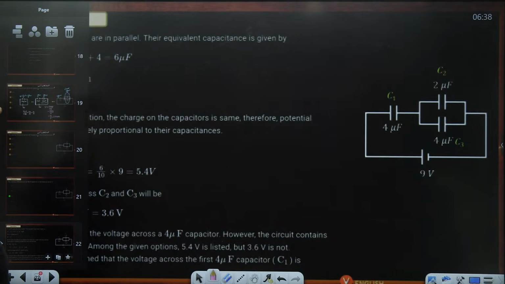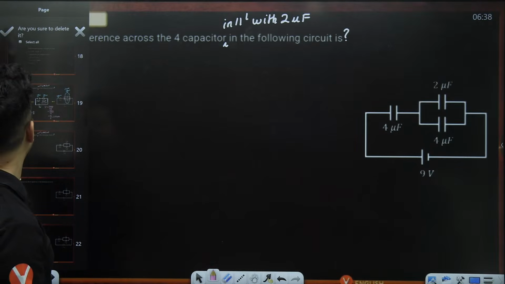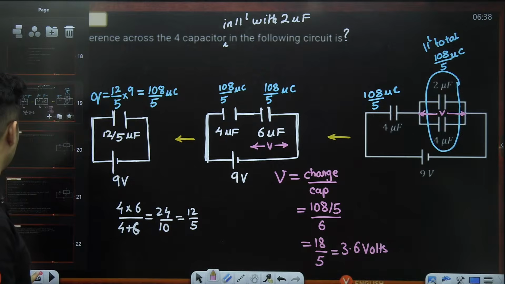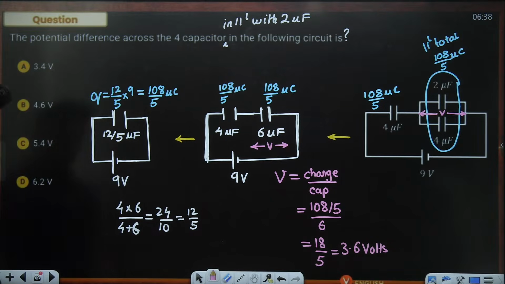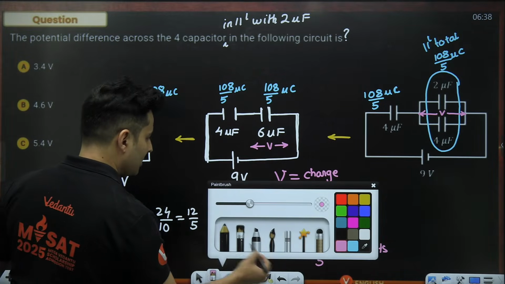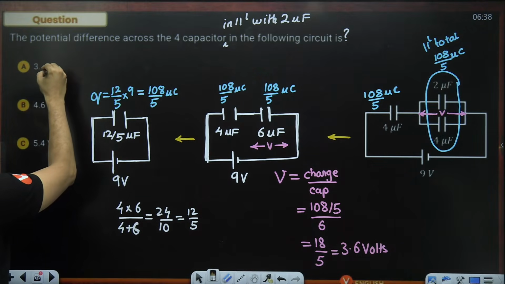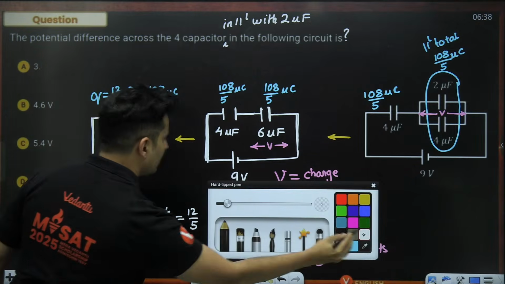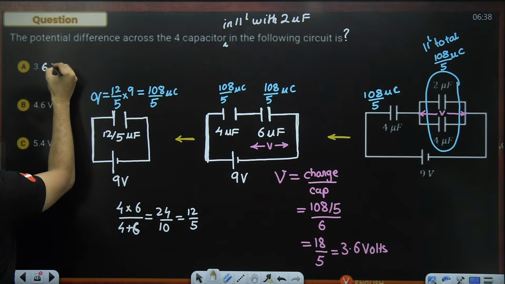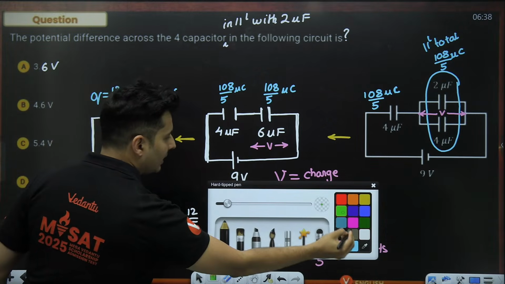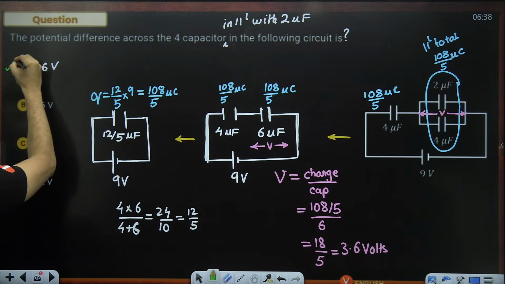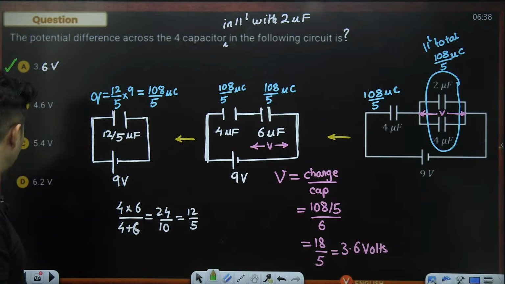So I think there is a printing mistake over here, so we'll just ignore that. If you want, I'll just make one of those options 3.6 volts so that it will look correct. So this will be 3.6 volts, and that will be the correct answer.